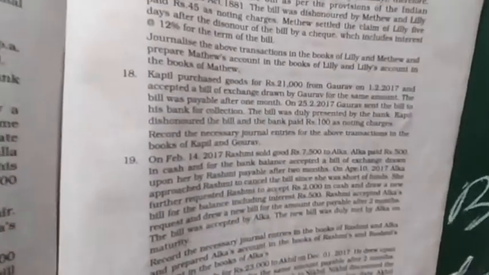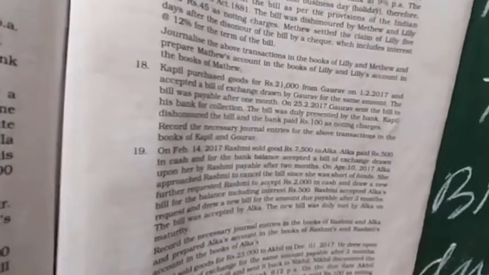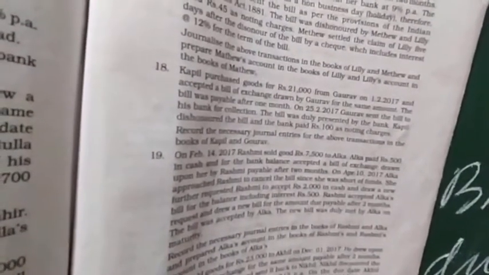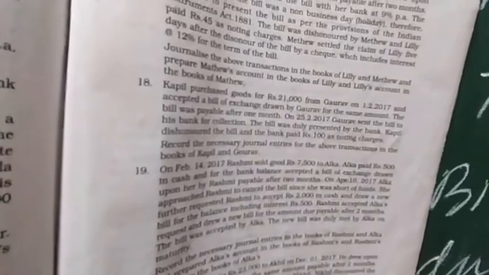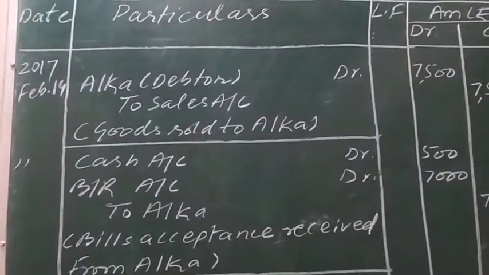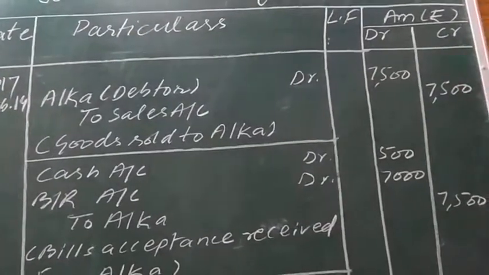Two assets are affected by this transaction. One asset, the debtor, is increasing, and another asset, goods by the name of sales, is decreasing. Alka debit to sales account 7,500.